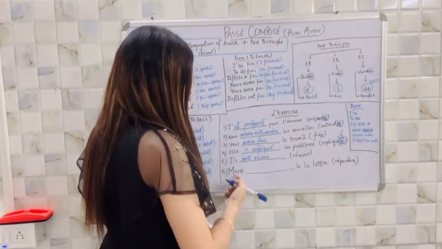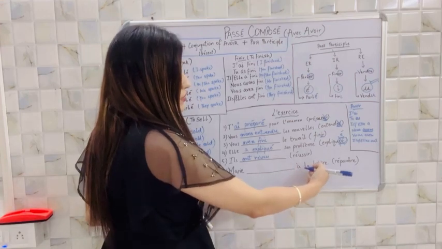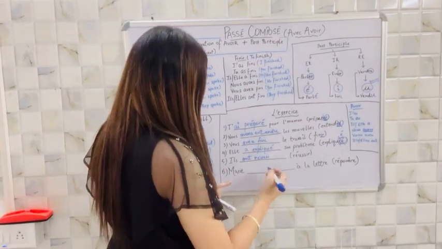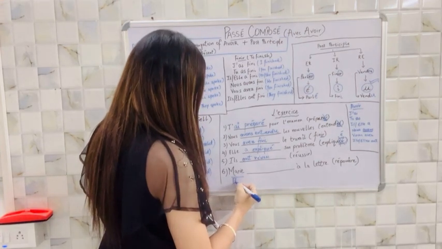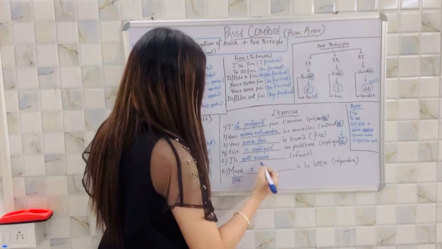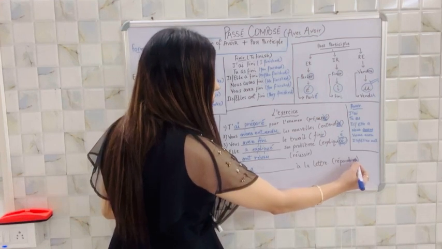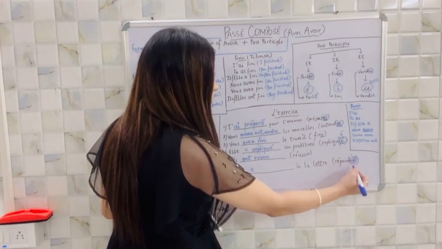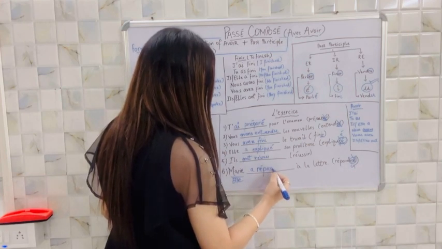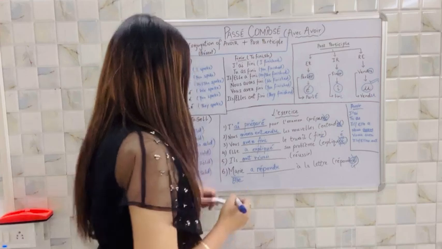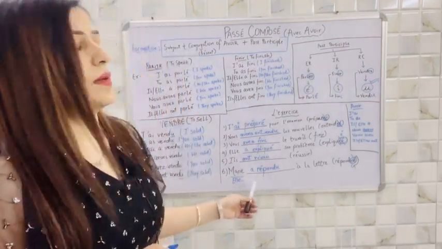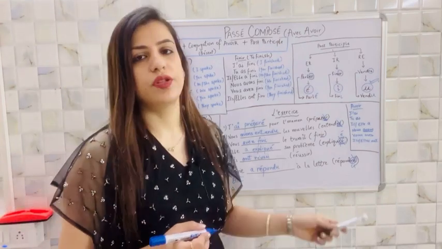Now, Marie dash à la lettre, and the verb given here is répondre. Marie is a girl, so elle, you'll have to conjugate with elle. Marie a, it's an RE ending verb. Simply remove RE from the end and put U, which will become répondu. Marie a répondu à la lettre, which means Marie responded to the letter.